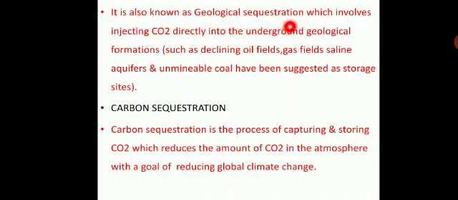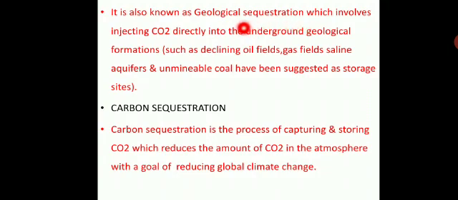Carbon sequestration, also called geological sequestration, involves injecting carbon dioxide directly into underground geological formations such as declining oil fields, gas fields, saline aquifers, and unminable coal, which have been suggested as storage sites.